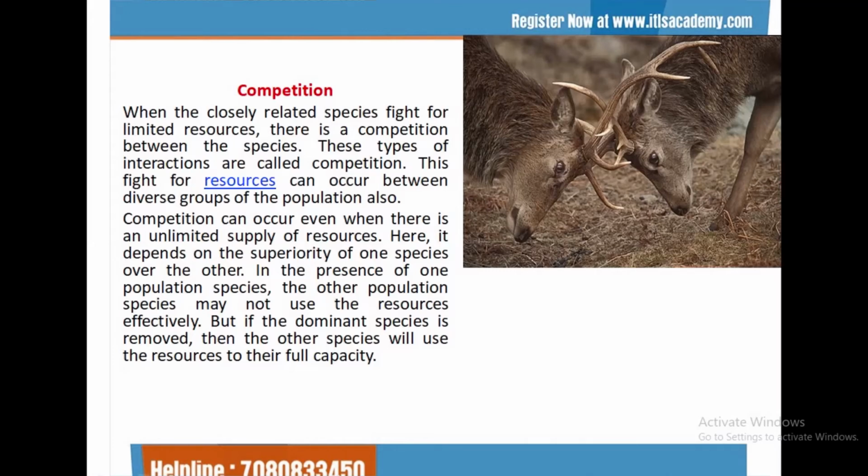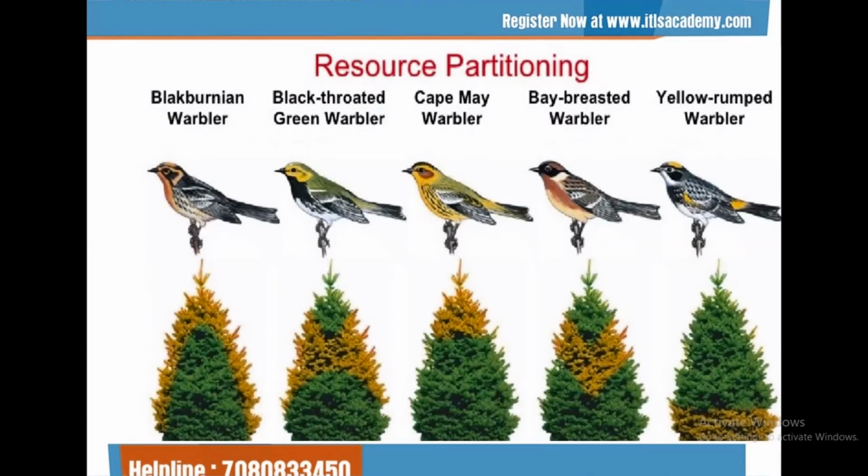Only the dominant species survives. MacArthur observed a solution of this problem. That was the resource partitioning in the warbler birds. The different types of warblers chose different parts of a tree to live. We can learn from this example.